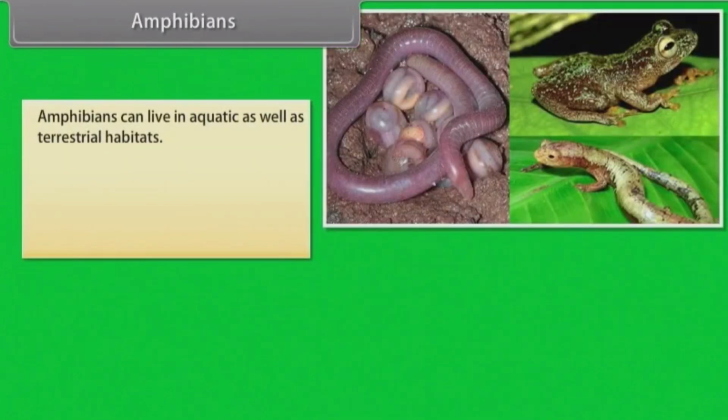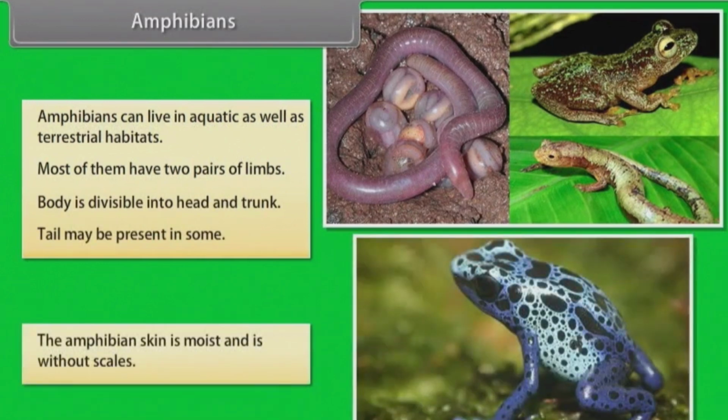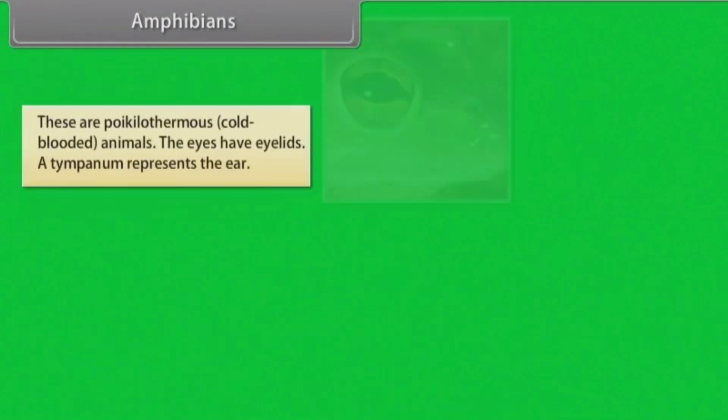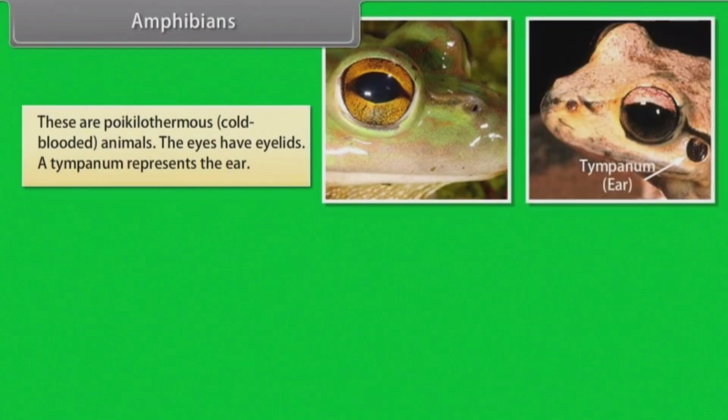Amphibians can live in aquatic as well as terrestrial habitats. Most of them have 2 pairs of limbs. Body is divisible into head and trunk. Tail may be present in some. The amphibian skin is moist and is without scales. These are poikilothermous, that is, cold-blooded animals. The eyes have eyelids. A tympanum represents the ear.